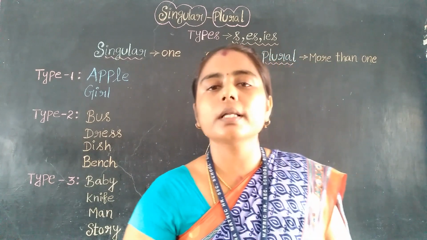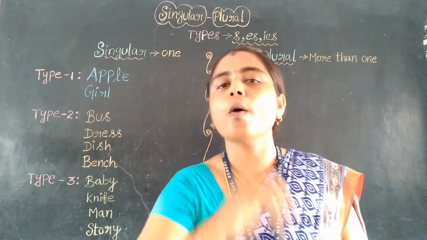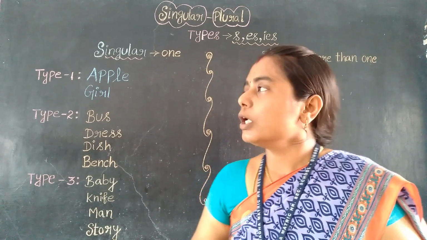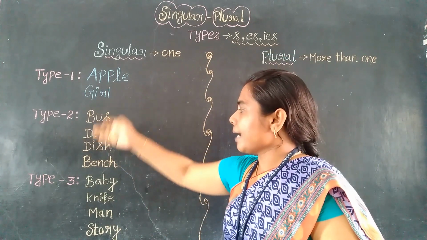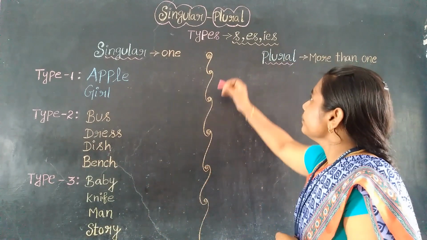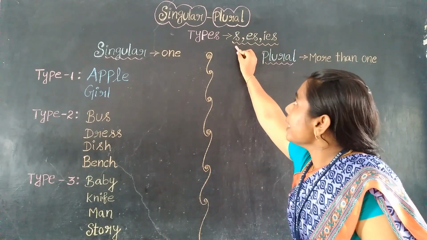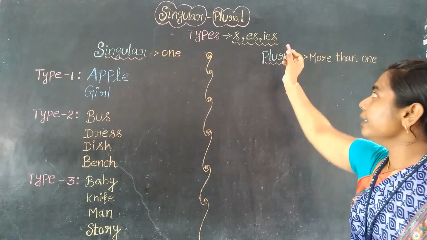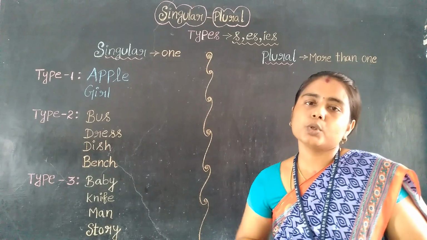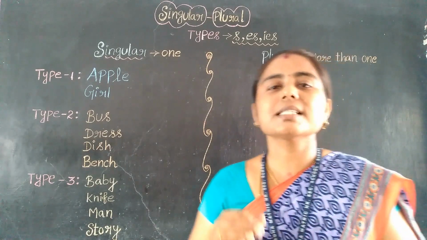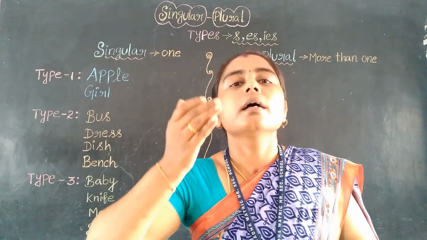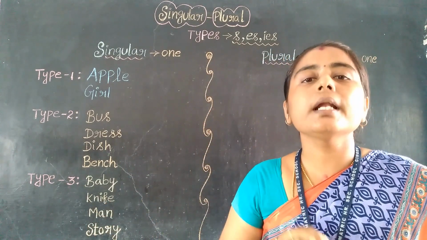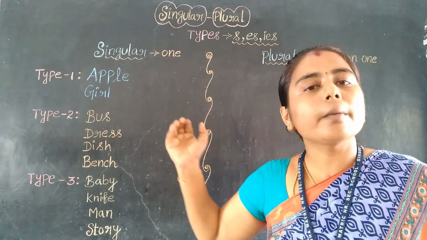Singular and plural consist of three types, three formats. So we are going to study that one by one. What are the types? Adding s is one type, adding es is another type, and adding ies is the third type. We just add these letters at the end of the word. Only these three types are included in singular and plural.